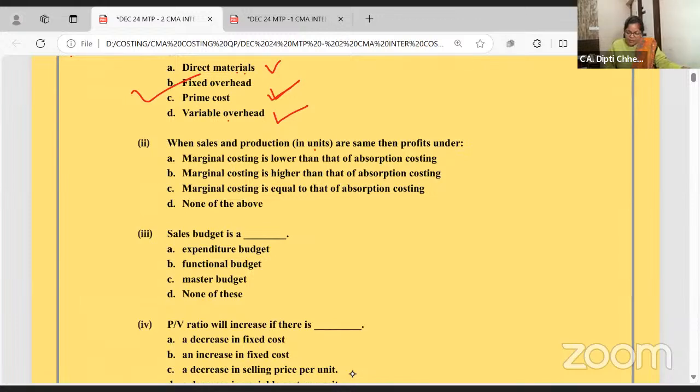When sales and production are same, then the profit under, okay. Sales and production are same, matlab 100 units you have sold, 100 units you have produced. That means there is no opening and closing stock. You can write here: no opening and closing stock. Then obviously the profit in marginal and absorption costing will be same.